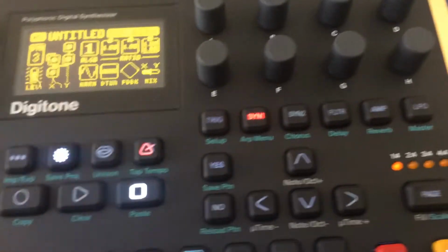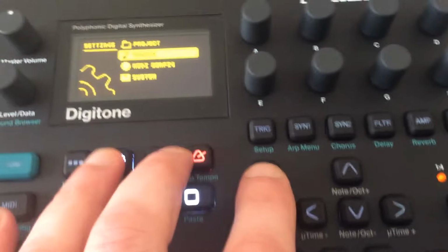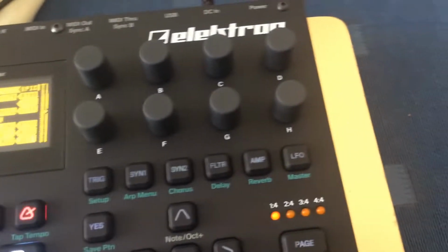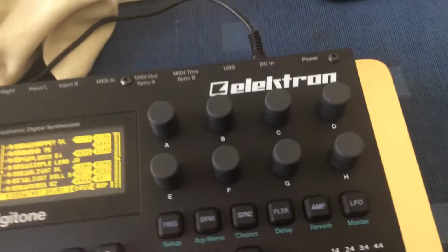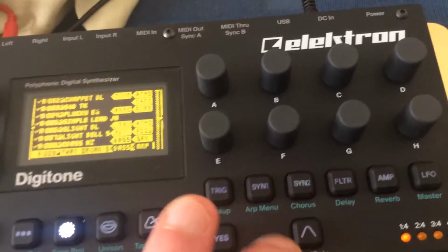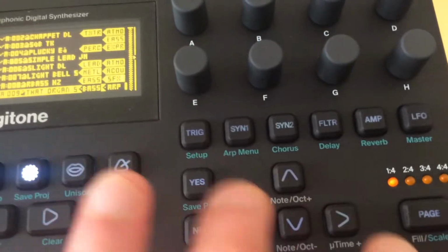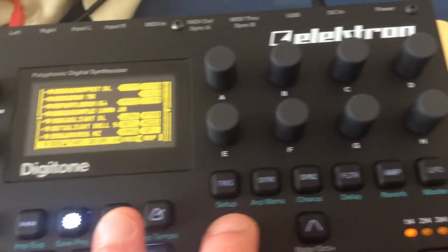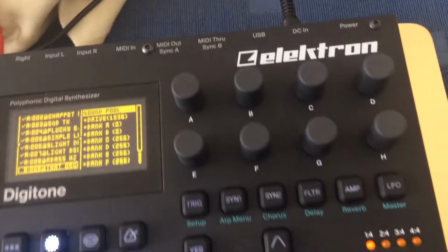If you want to do it quicker, it's a certain sequence of button movements. You go to the sounds again, yes, sound browser, and if you want to select, you can go yes, yes, yes, and you just tap that once there, sorry, and yes, yes. You can do that so quick. Eight sounds copied straight away.